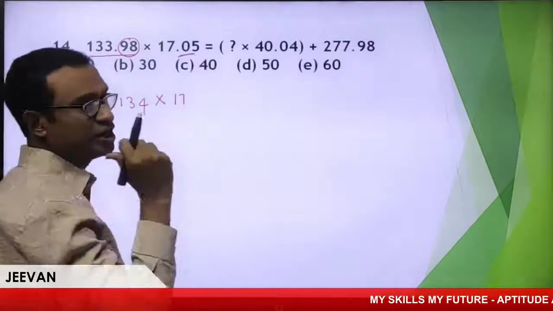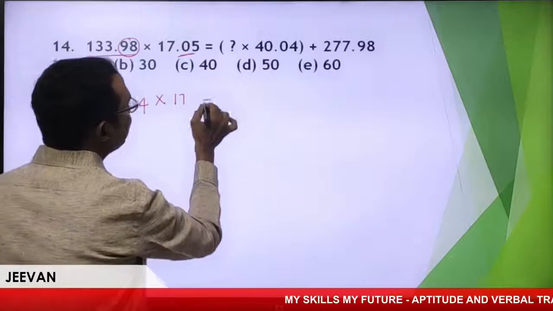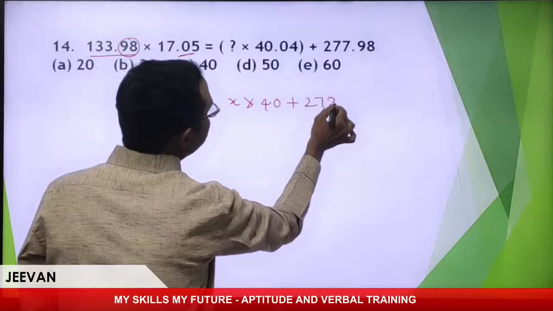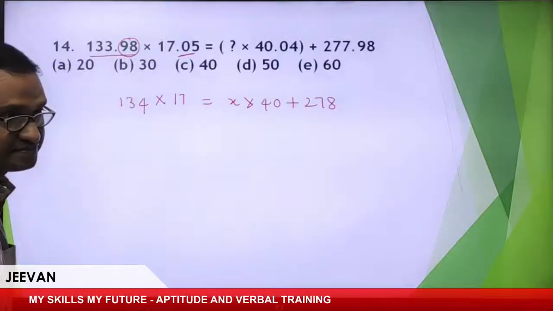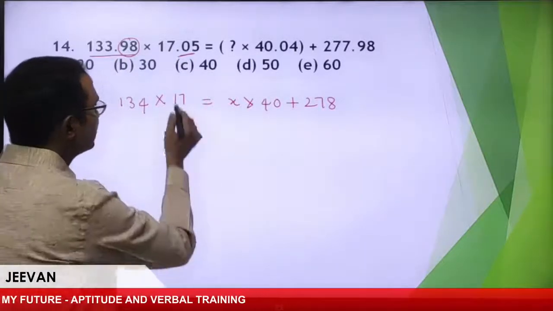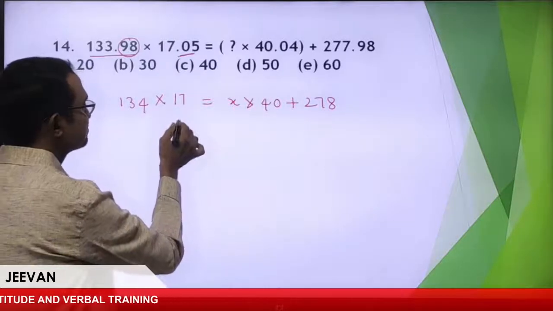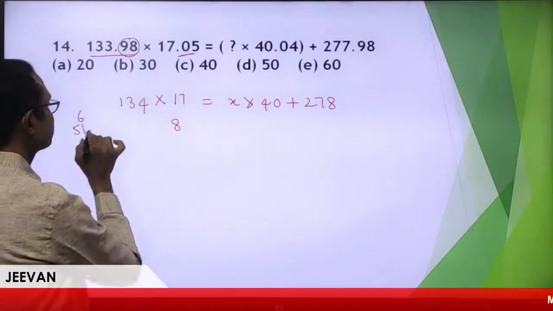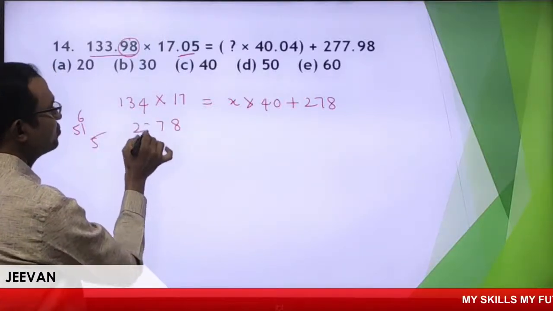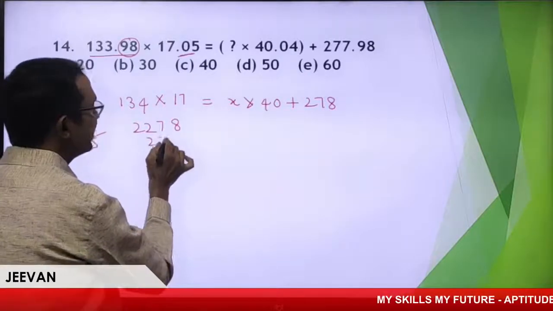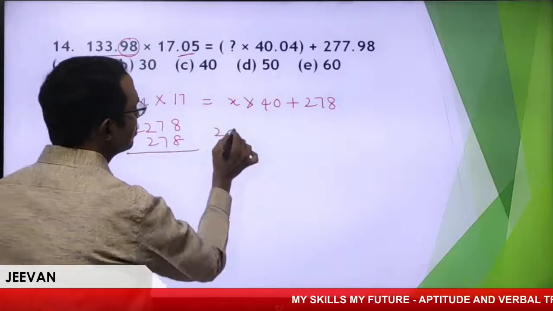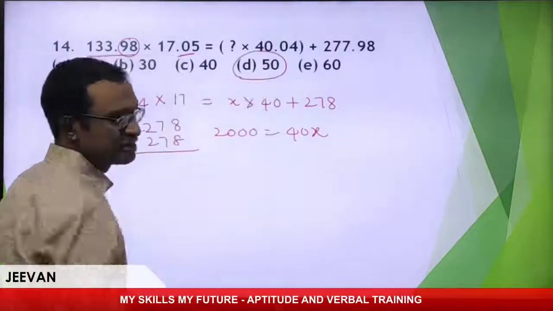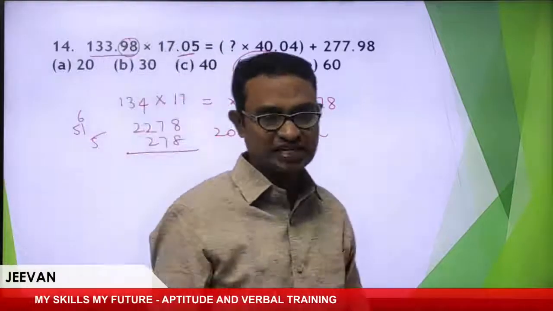This part is very ignorable, is equal to x into 40 plus 278. 17 fours are 68, 17 threes are 51, so minus 278. 2000 is equal to 40x. Clear? Excellent, Kabir. Your answer is 50.